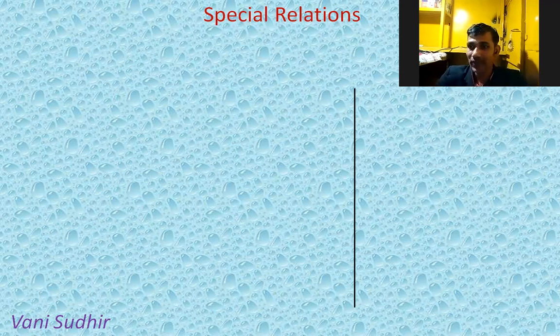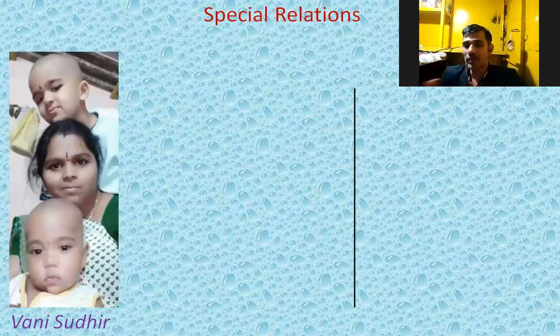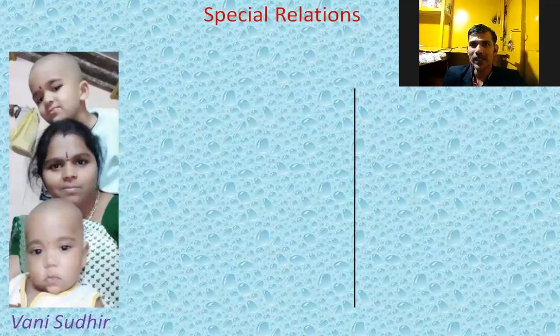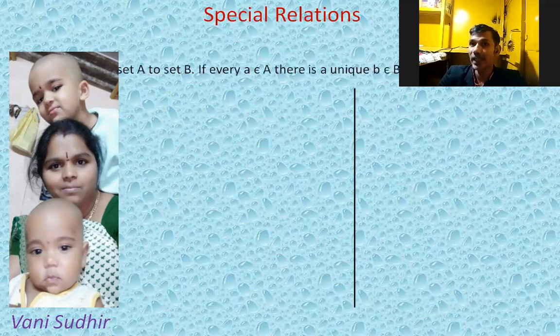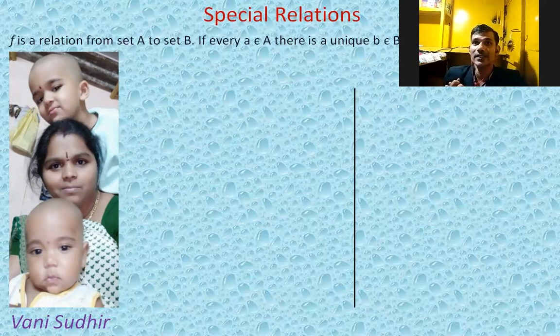In real life, what are the special relations? Yes, brother, he is brother of, he is father of, okay. But here see, he is mother of, you see, a mother with two children. He is mother of, is a special relation or not? He is children of. It is a very special relation, no? In the relations also, we have such type of relations. Similar to that, what is that means?